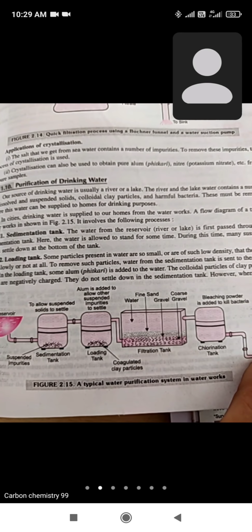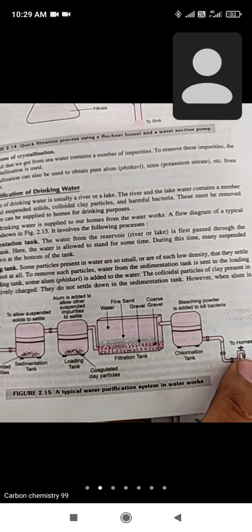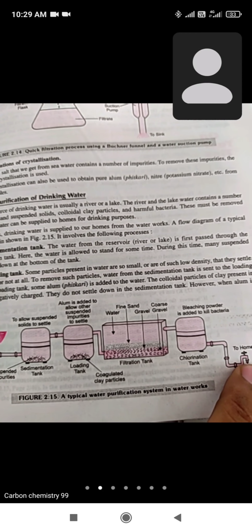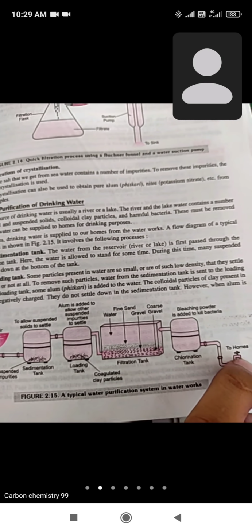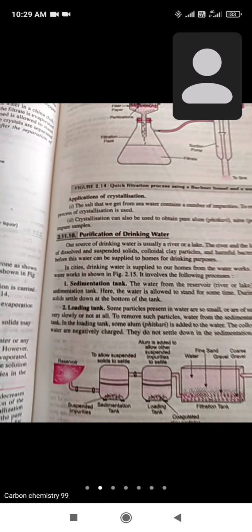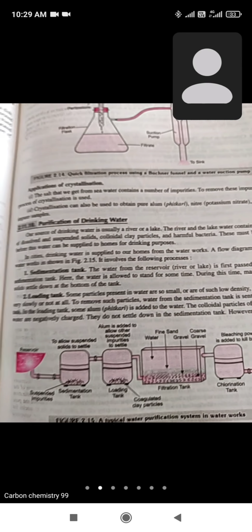After this comes the filtration tank. Filtration tank contains fine sand, gravel and coarse gravel. Fine sand and gravel and coarse gravel have a difference in the size of the particles.